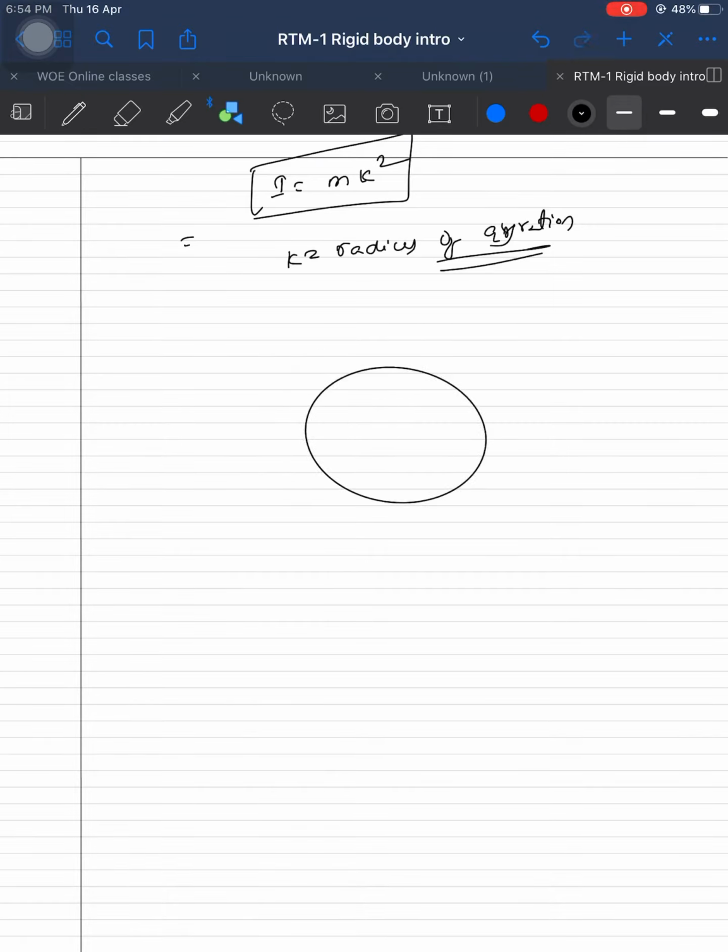About the center, what is the moment of inertia? Mass m, radius r, I is equal to mr square by 2. Now I equal to m into k square. M gets cancelled. K is equal to r by root 2. This k is called the radius of gyration.